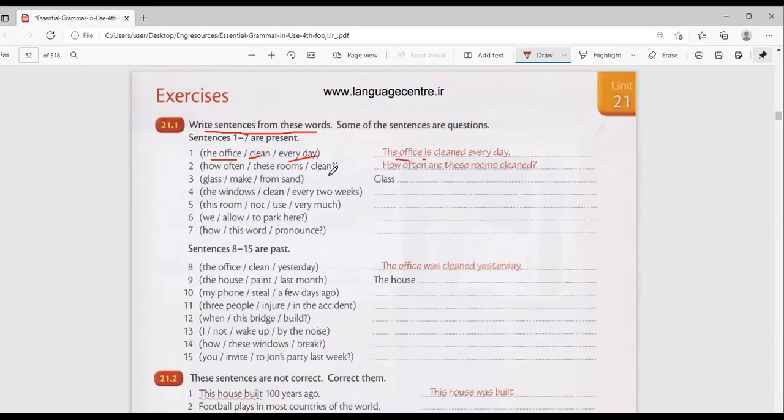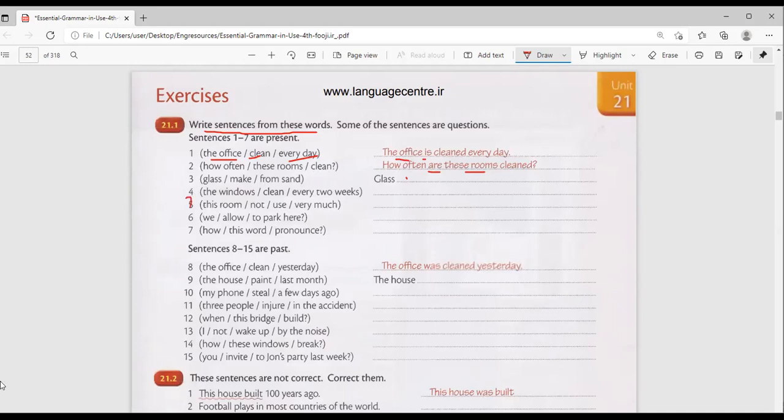How often these rooms clean? Again, often, meaning how many times? So how often are these rooms cleaned? Are, because the rooms are many. Glass make from sand. So you say glass is made. Participle of make is what? Made. So glass is made from sand.